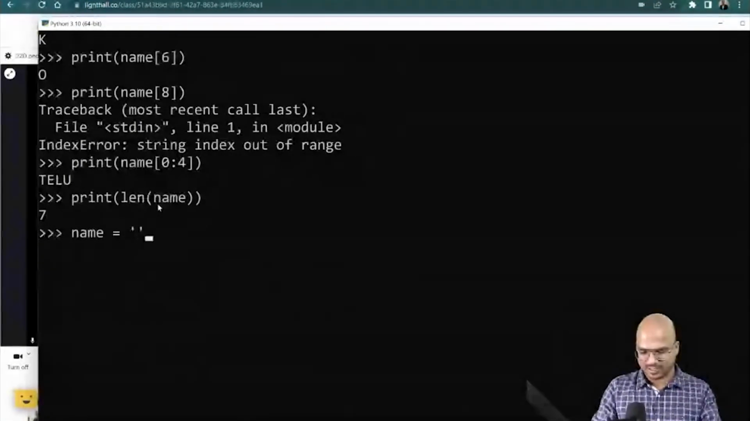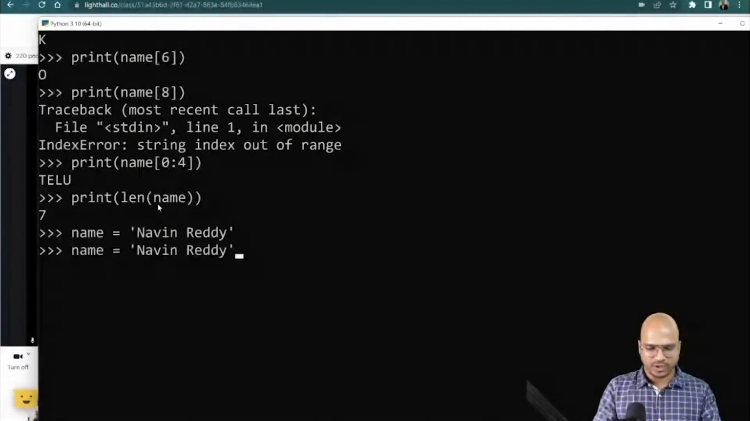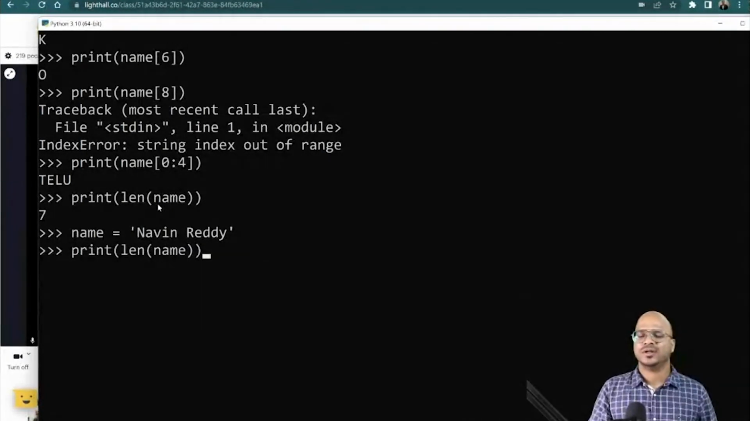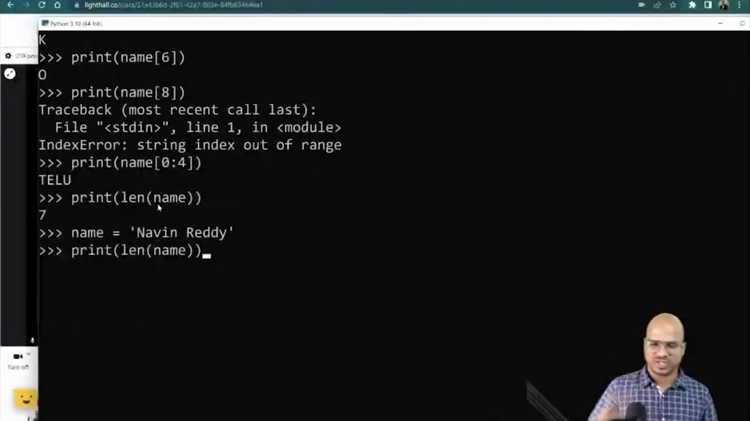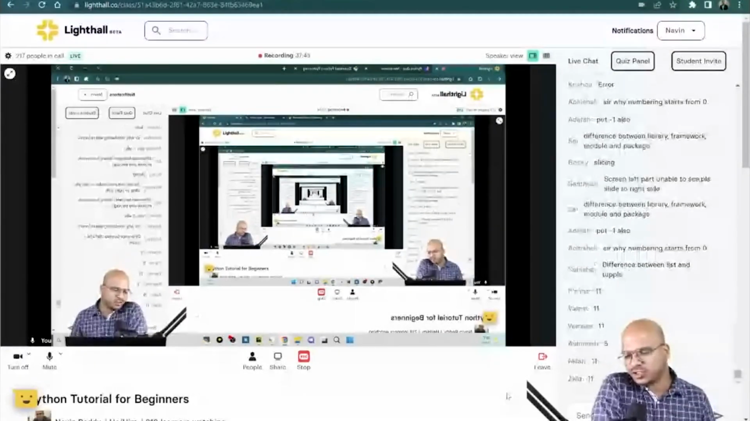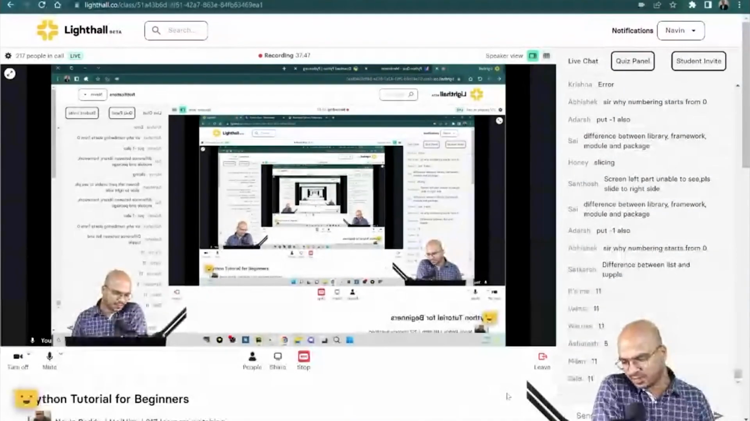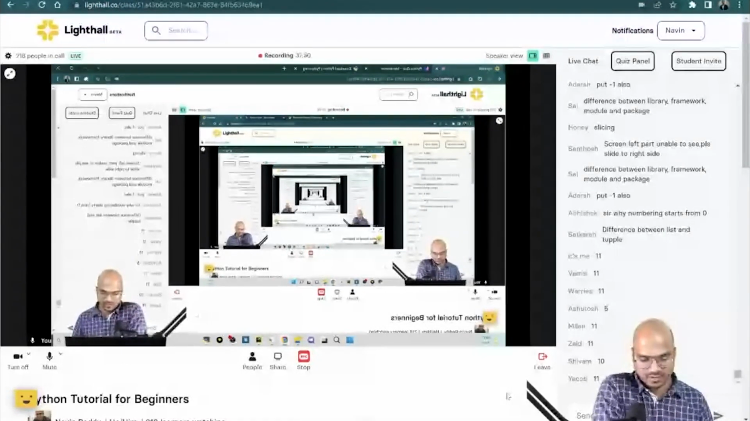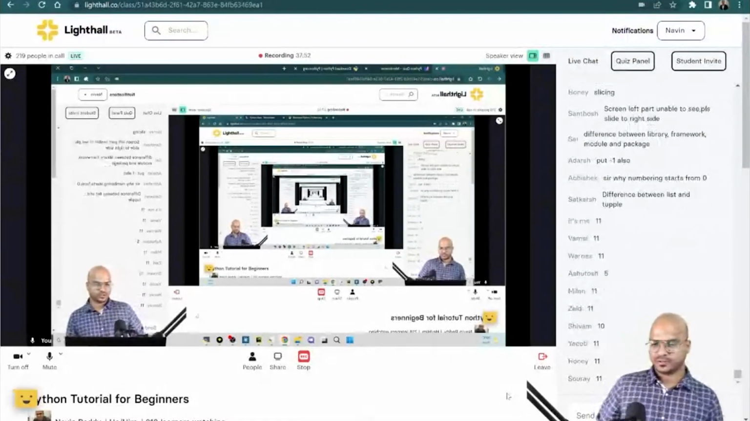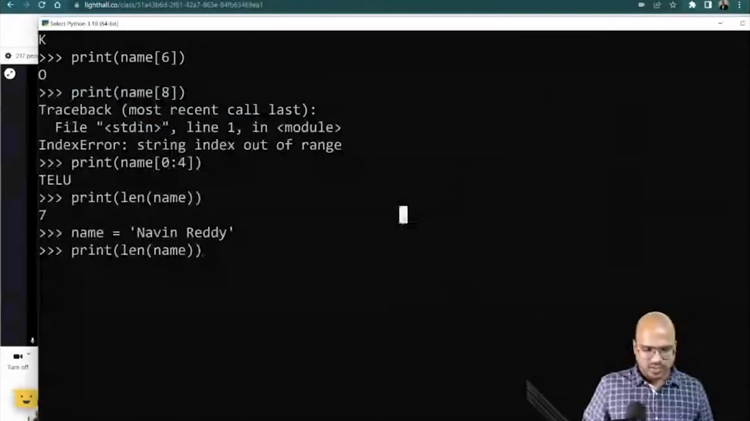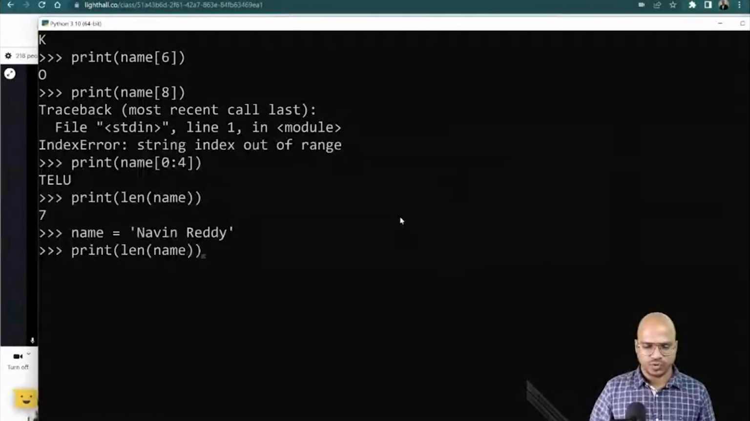So for example, the name is Naveen Reddy. And if I try to perform the length function on this, what will be the value? So let me know in the chat. Okay, most of you are saying 11. Ashutosh says 5. Might be, I'm not sure. Okay, let's try. So when you say print length name, it will give you 11.